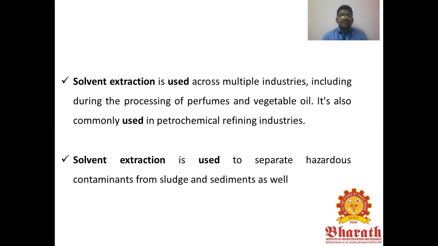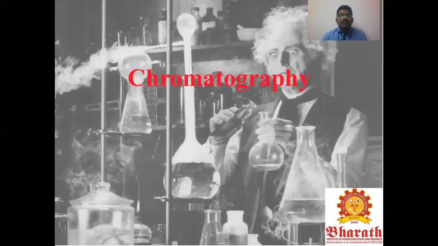Solvent extraction is used across multiple industries, including the processing of perfumes and vegetable oils. It is also commonly used in the petrochemical refining industry. Solvent extraction is used to separate hazardous contaminants from sludge and sediments. Another separating method, one of the important ones, is chromatography.